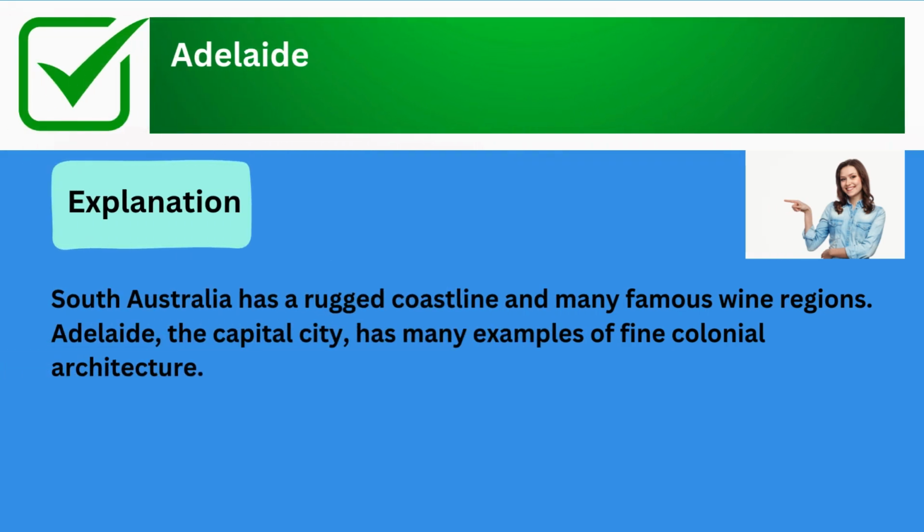The correct answer is Adelaide. Explanation: South Australia has a rugged coastline and many famous wine regions. Adelaide, the capital city, has many examples of fine colonial architecture.